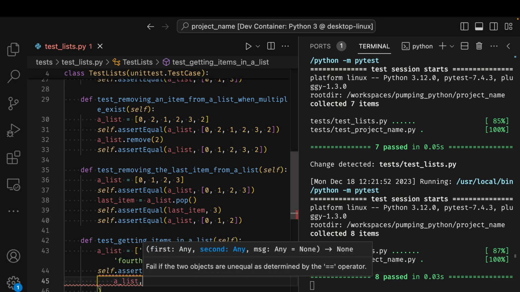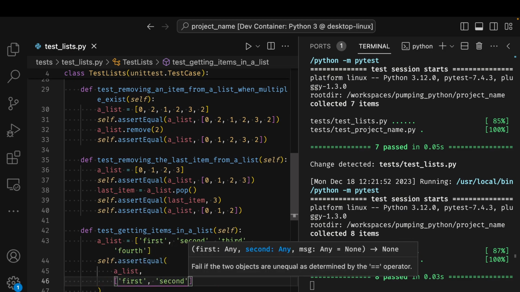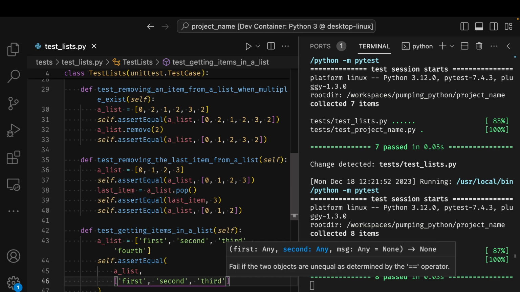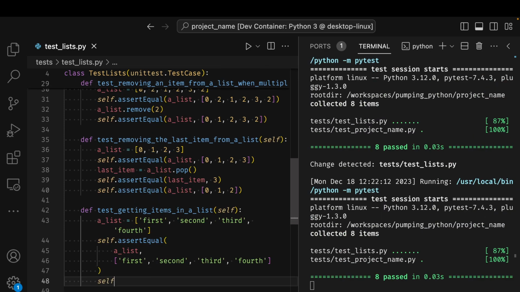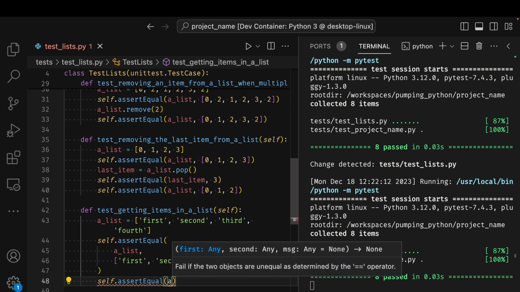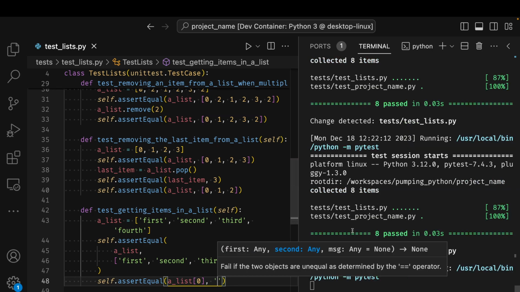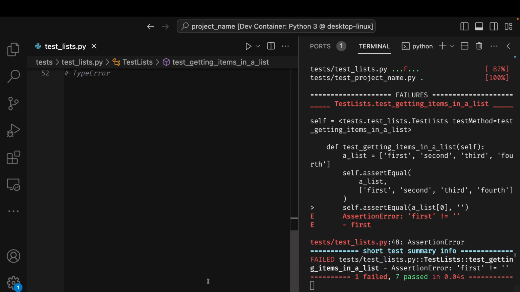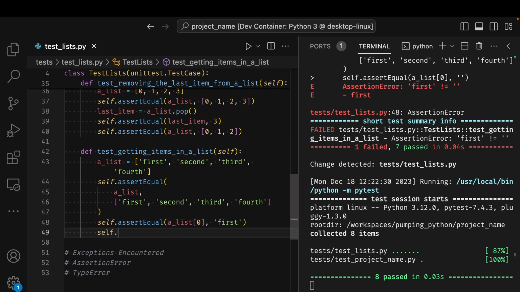So a list has got first, second, third, fourth, 4 elements. And then I try to index it. So I assert equal, say a list, square brackets, and I say 0. What am I expecting? Terminal shows me an error. It's first. So zero-based indexing, the first element is item 0.